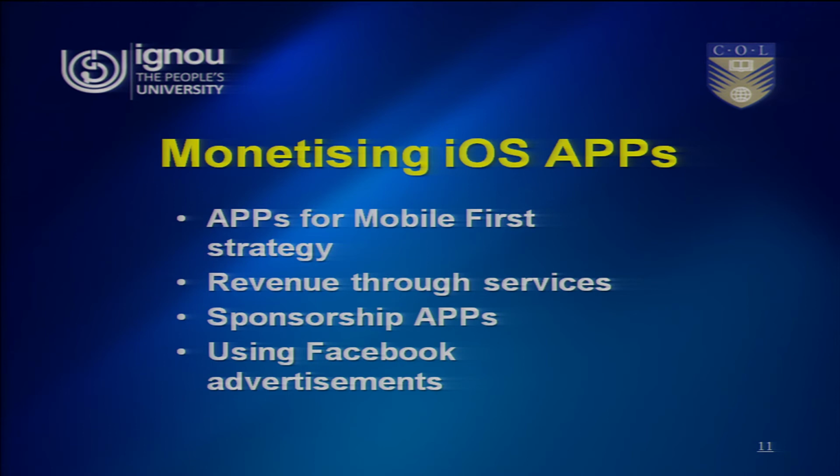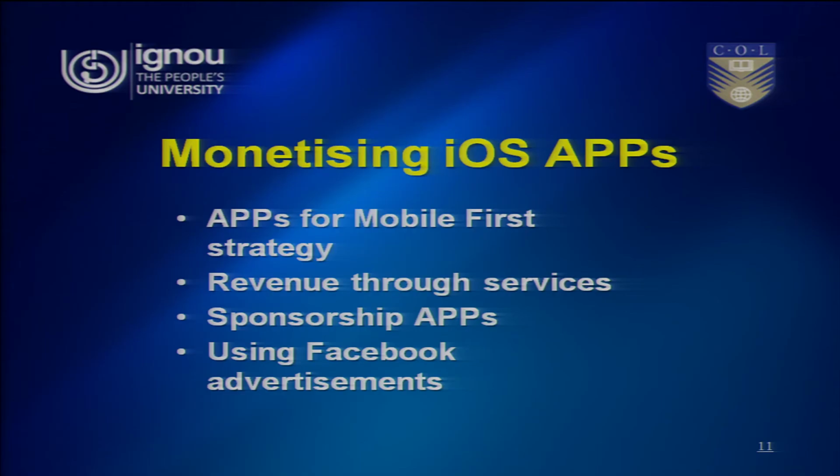Until now, what is happening is we develop software for the desktop and it may run on mobile also, otherwise we will be developing a different version for mobile. But in the case of iOS apps, most of the apps are normally developed using a mobile first strategy. So, it is developed directly for mobile devices. Here revenue can be generated through different services, sponsorship apps as well as using Facebook advertisements.